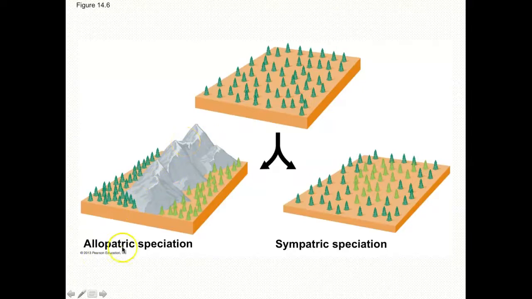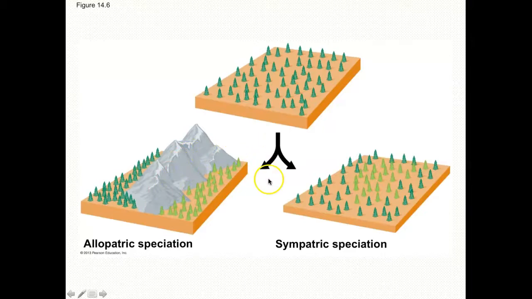So in allopatric speciation, it's a physical barrier. It's a geographical isolating barrier that happens over time, or it could be very rapid. It could be an earthquake happens and we have a deep divide in a canyon or something like that.